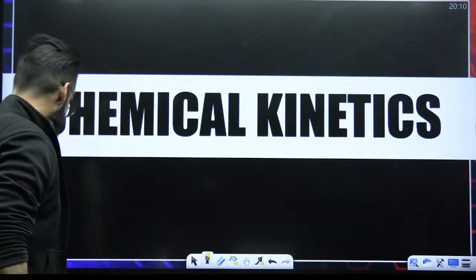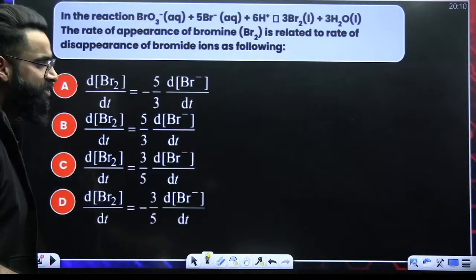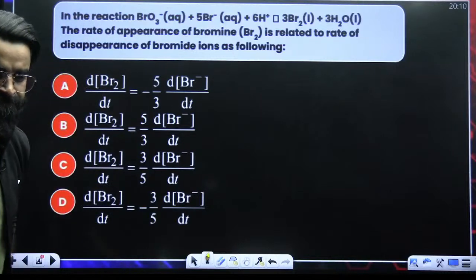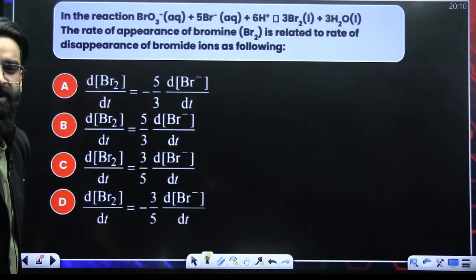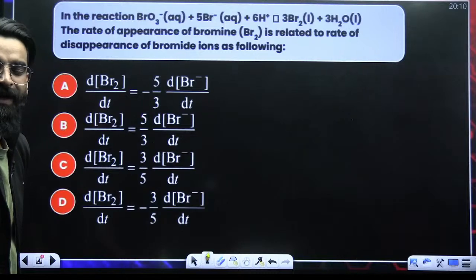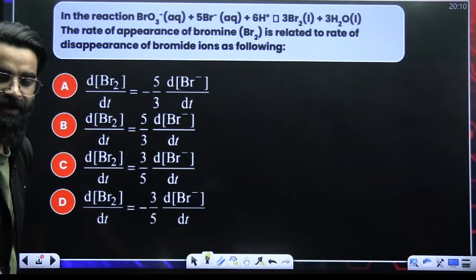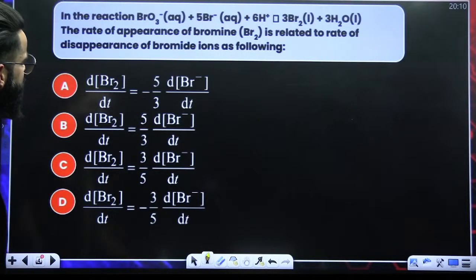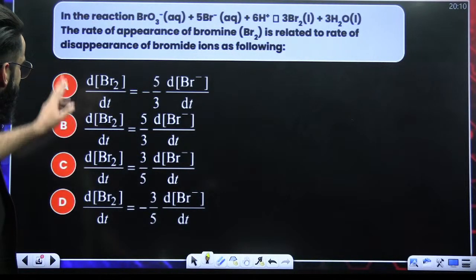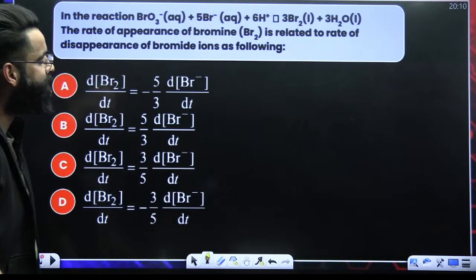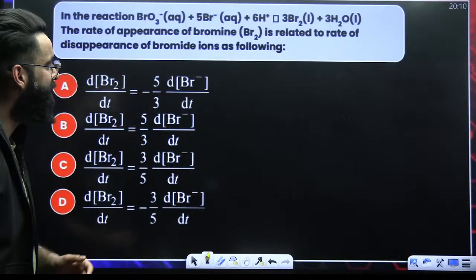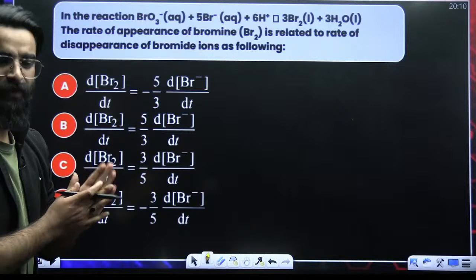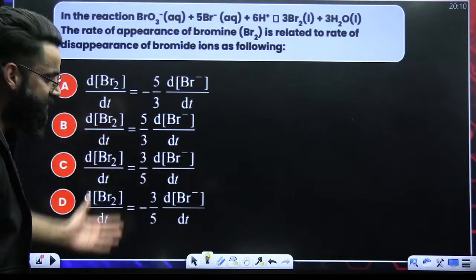All right, guys. So directly, let's move on to the first question from the chapter Chemical Kinetics. Look at the question carefully. The frequently asked question from the chapter Chemical Kinetics. My dear students, we are given a reaction. The rate of appearance of bromine is related to the rate of disappearance of bromide as following. What do you think is going to be the correct answer of this particular question?